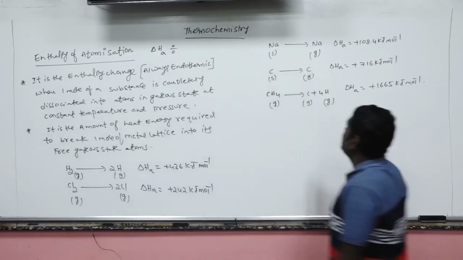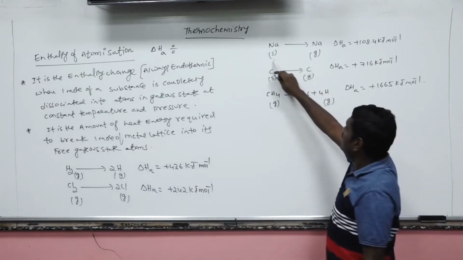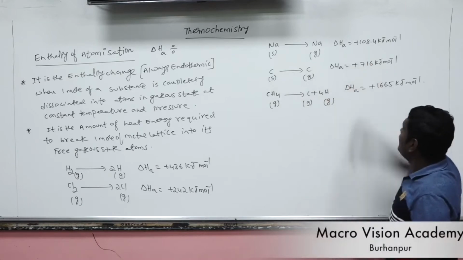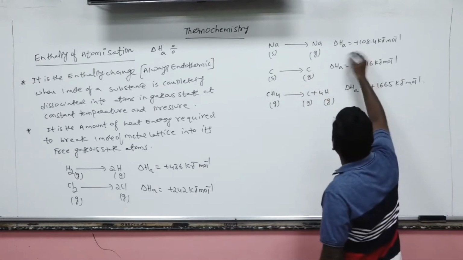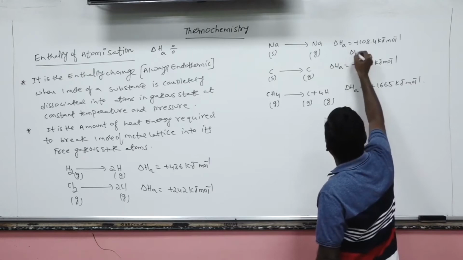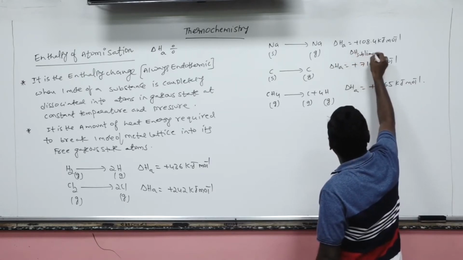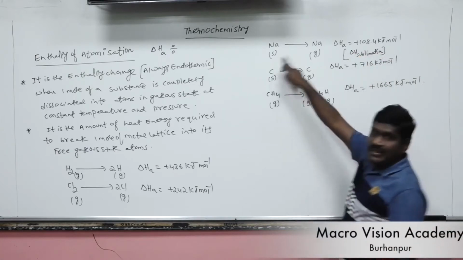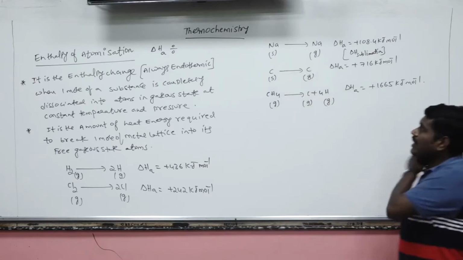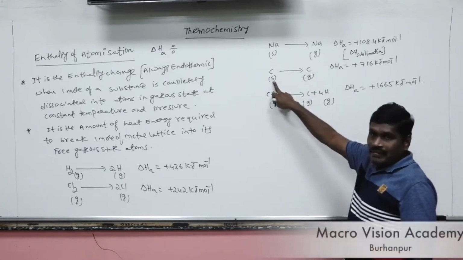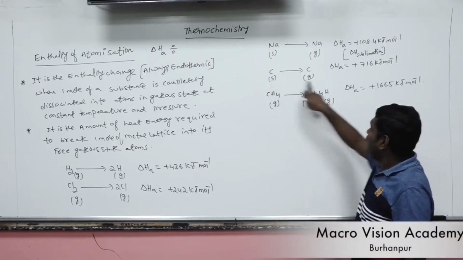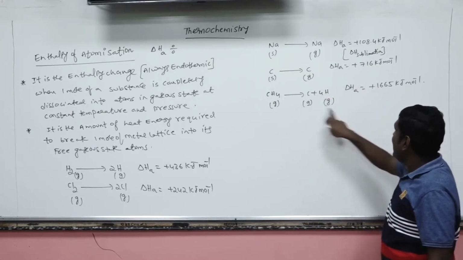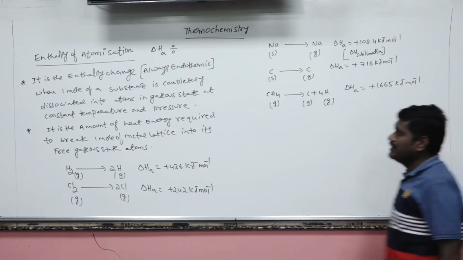In the case of sodium, it is in the solid state. When it is converted into the gaseous state, this is the enthalpy of atomization. It is also known as the enthalpy of sublimation, because the solid state is directly converted into the gaseous state. Now carbon, 1 mole of carbon, let us say graphite in the solid state, converted into the gaseous state. Methane, 1 mole converted into its constituent atoms, that is the enthalpy of atomization.